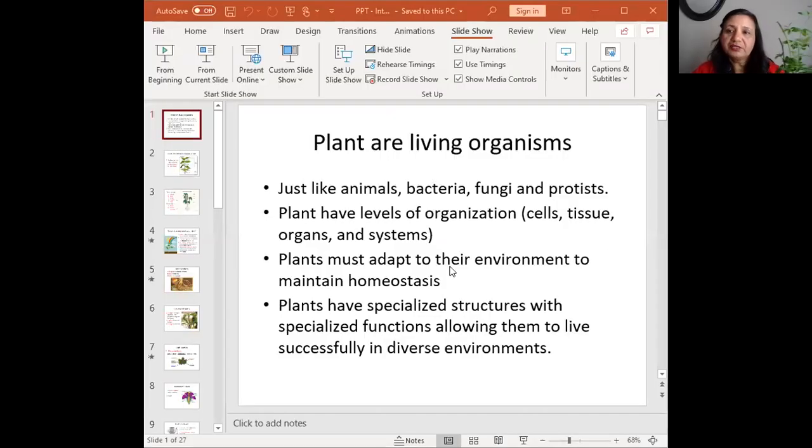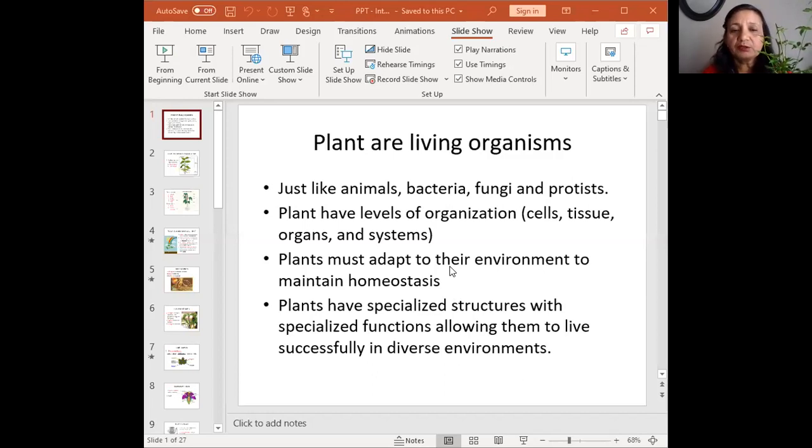And I will try to share the screen also, that I have the information. Let's do. So they are also living organisms, right? Just like the other organisms, plants are living organisms, just like the bacteria, fungi, and protists, right? And they also have levels of organization. They have plant cells, tissue, and the systems.